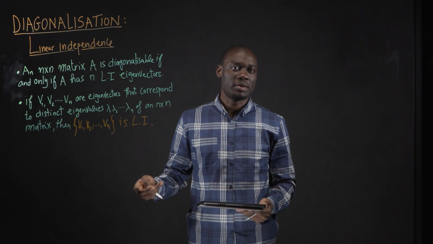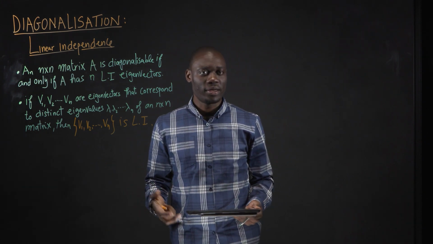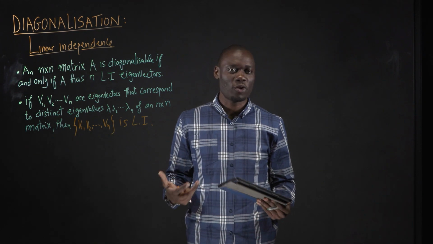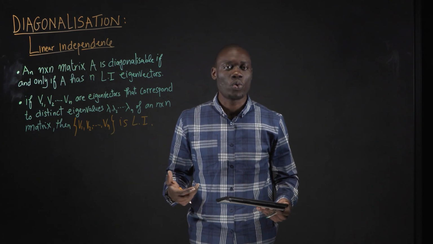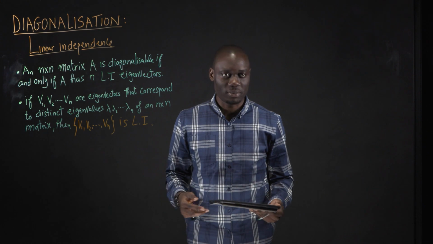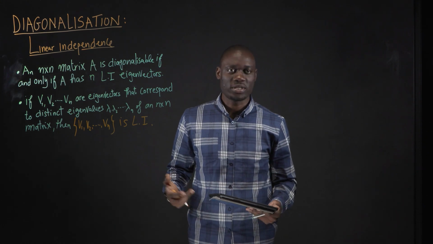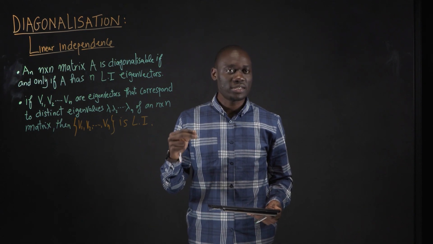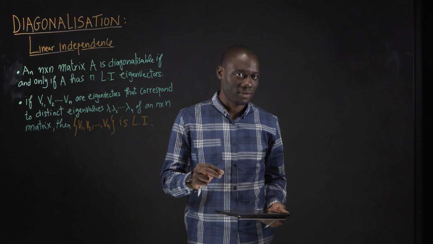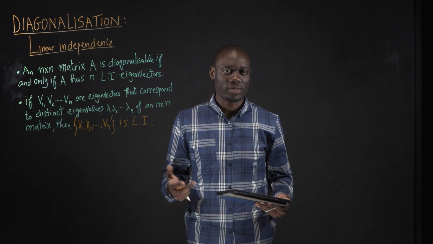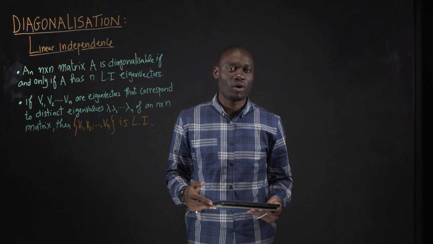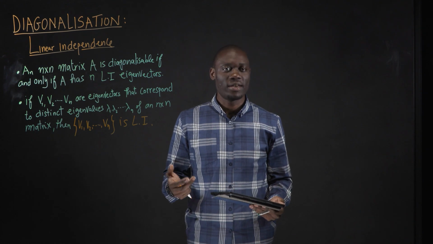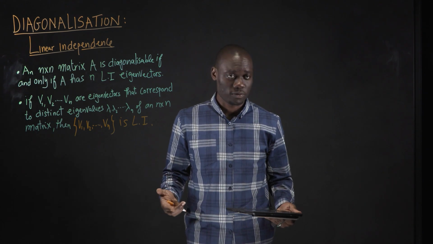Remember what we did in the previous video, where we employed some theorems to support our argument on how to prove that a square matrix is diagonalizable. One of the theorems was that an n times n matrix A with distinct eigenvalues lambda will be diagonalizable and therefore will generate a set of n linearly independent vectors.